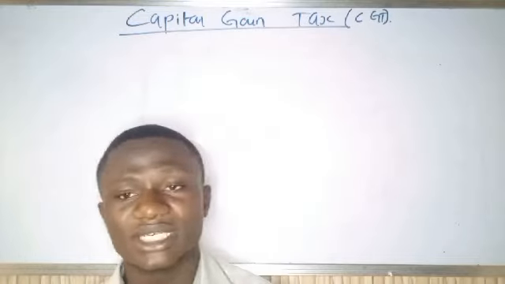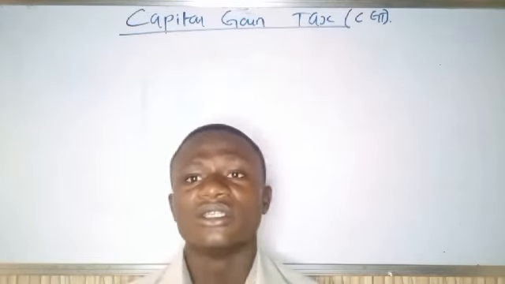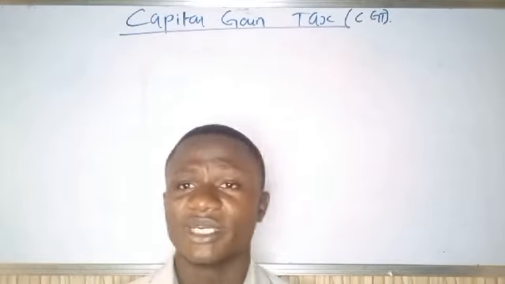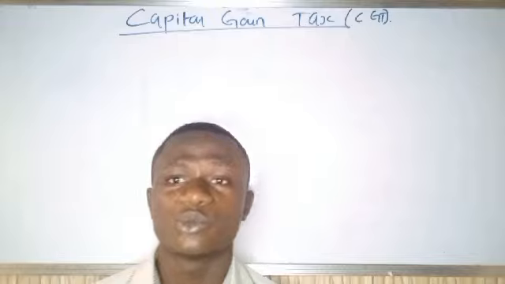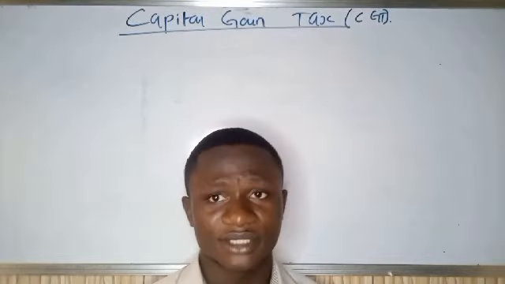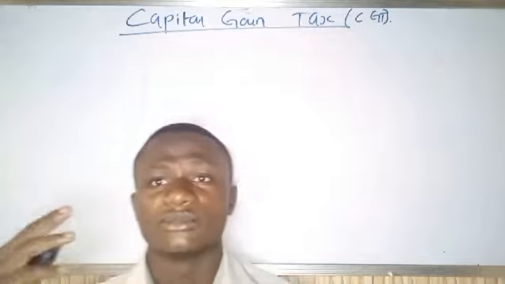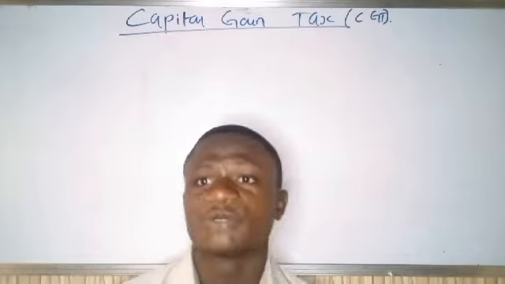That means that if you sold an asset for 10 million naira in 2012, it is in that 2012 you will remit the capital gain tax to the federal government. So if I'm selling off my asset in 2024, it is in 2024 I will remit the tax to the FIRS officers. So that is what we mean by capital gain tax is calculated based on current year basis. But there is a format, and I'm going to explain that on the board now.